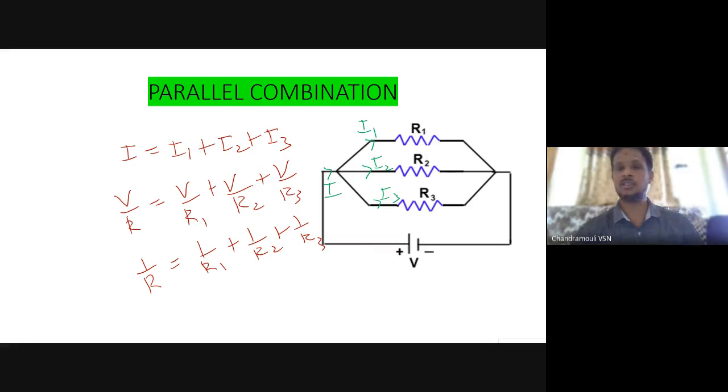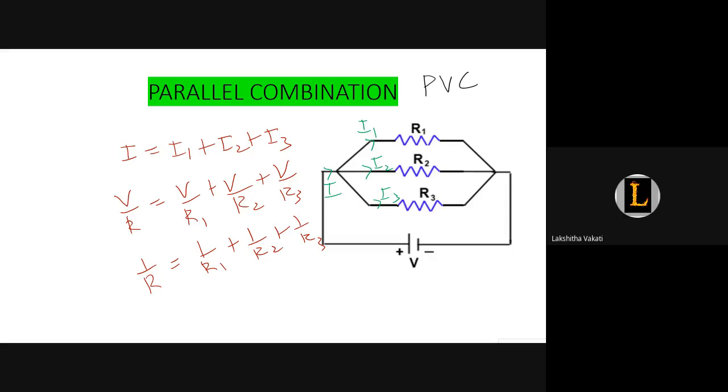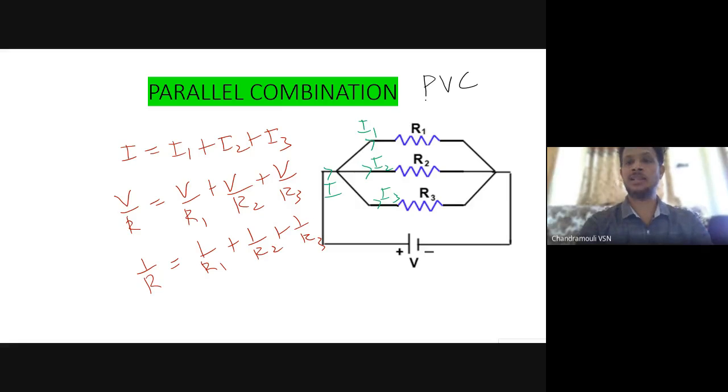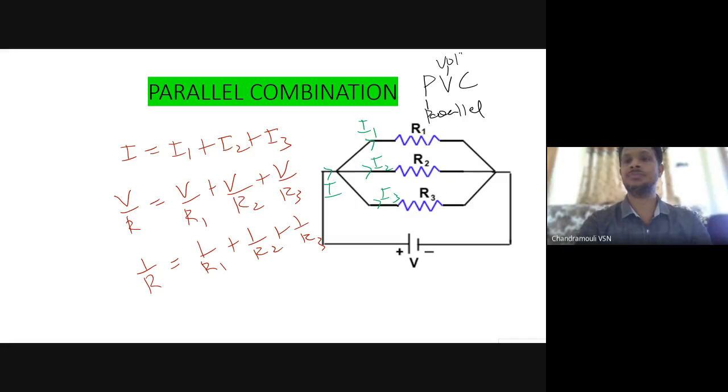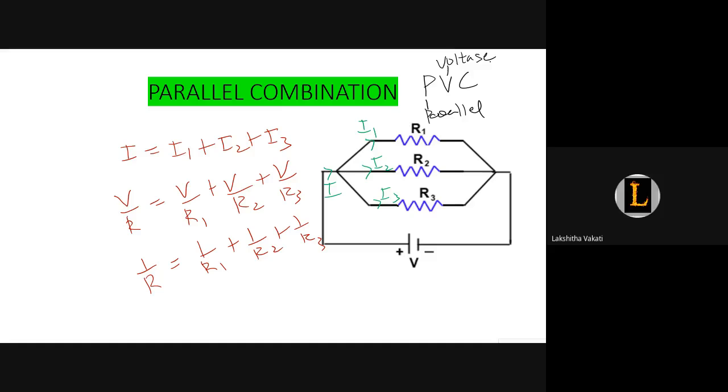And remember, do you know this word, PVC pipes? Have you listened? The code is in parallel. What does P represent? Parallel. V for voltage, C for constant.